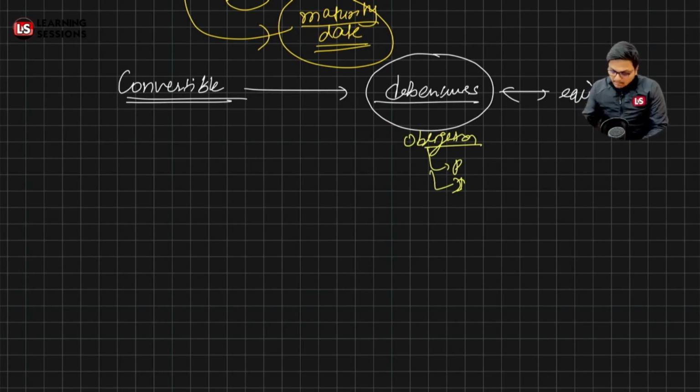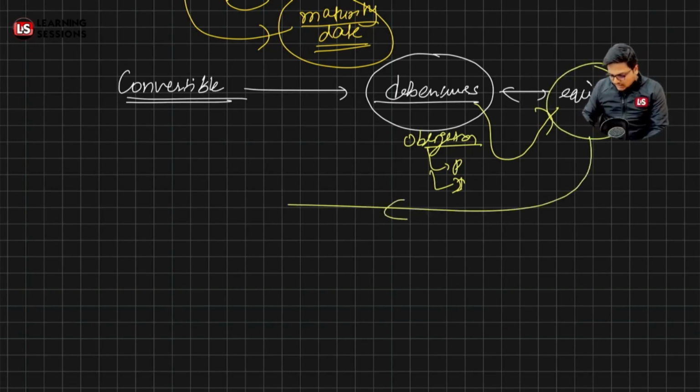But if the debenture holder executed this option and converted the debentures into equity, in case of equity, as you have learned, there is no obligation on the company to return the amount. So that's an advantage to the company, that the company need not repay the amount.